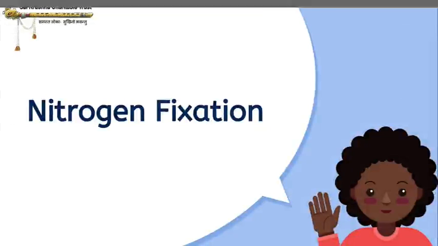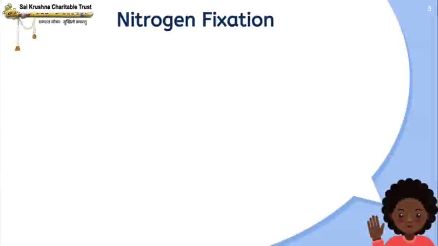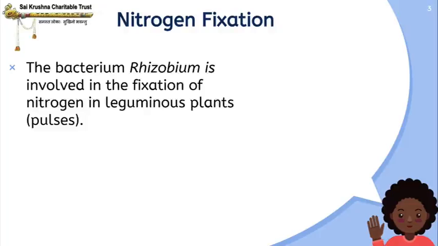Sairam students, in the previous videos we have learnt about nitrogen fixation. We learnt that certain bacteria and blue-green algae are able to fix nitrogen in the atmosphere and convert it into nitrogen compounds which are used by the plants.